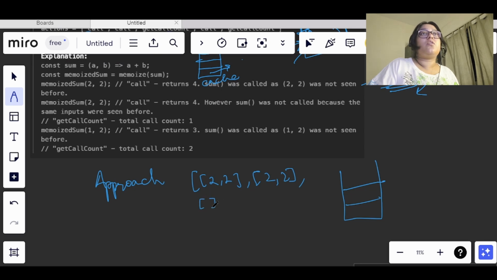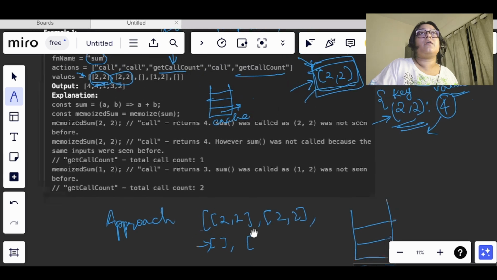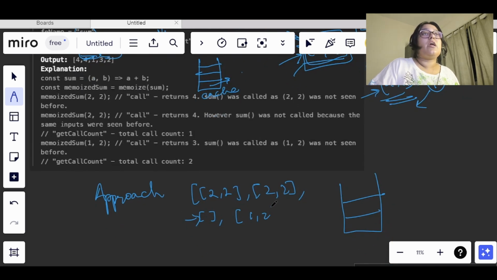Here we are getting the call count, so it will be empty only. Now the other one, what we have here, 1 comma 2, and again they are taking the call count. So this is an argument, this is an argument, and this is an argument. Okay, so when the function is called for the first time, we need to perform the operation on this, and we need to store this in our cache, right?